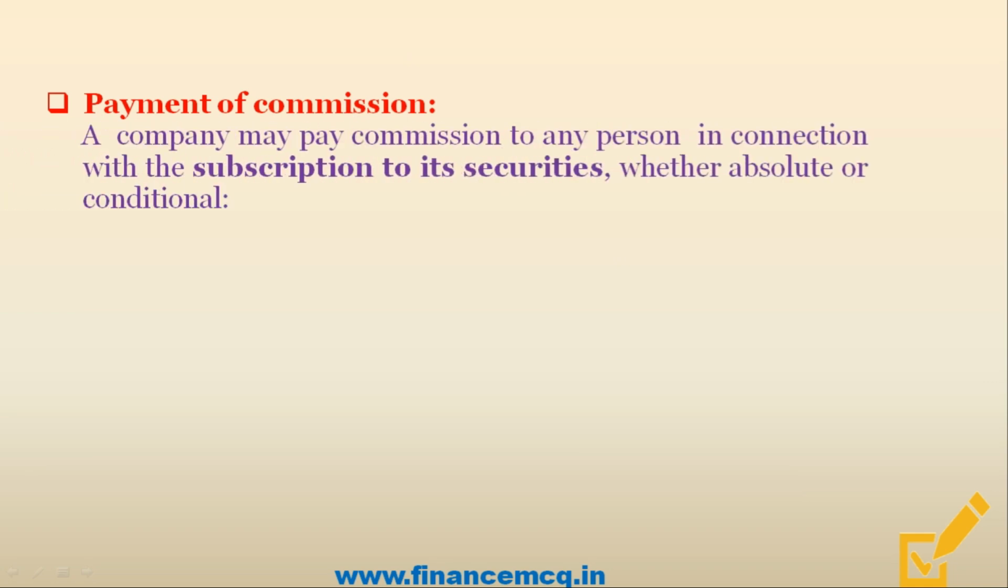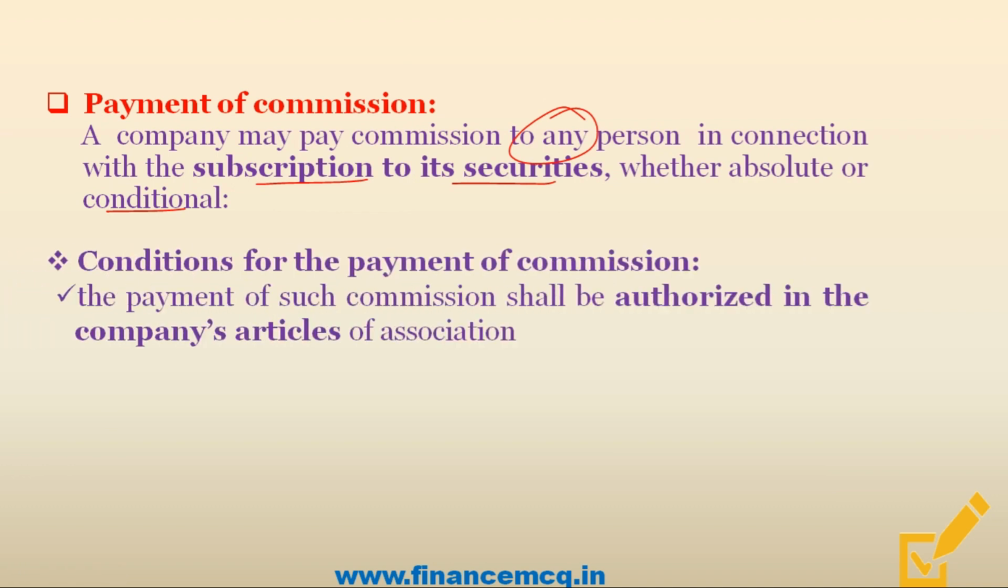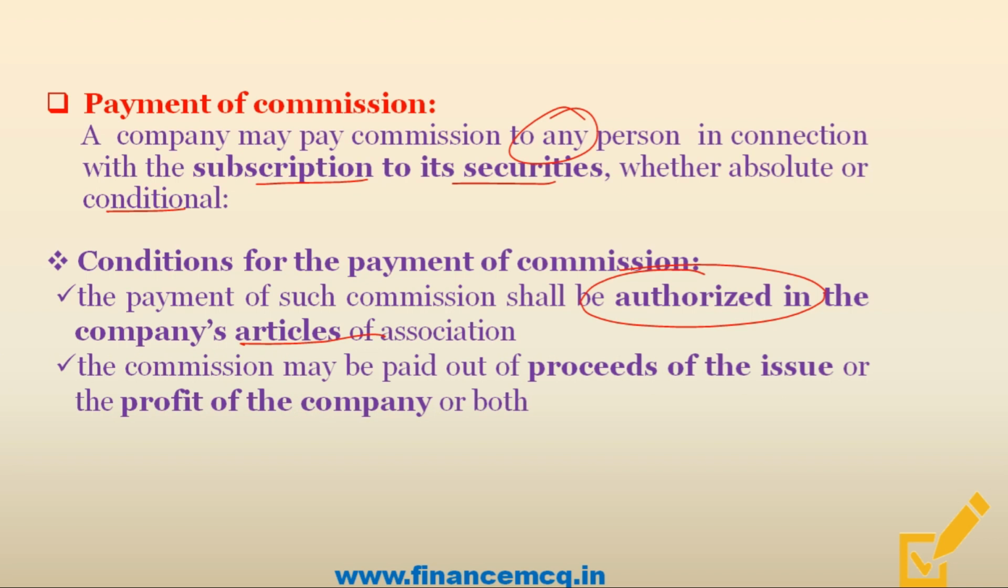Moving on, let's study the provisions related to the payment of commission. So friends, remember that a company can pay commission to any person in connection with the subscription to its securities, whether absolute or conditional. And friends, however, there are two conditions. First of all, the payment of such commission shall be authorized in the company's articles of association. And next, the commission can be paid out of the proceeds of the issue or the profit of the company or both, and not from any other sources.